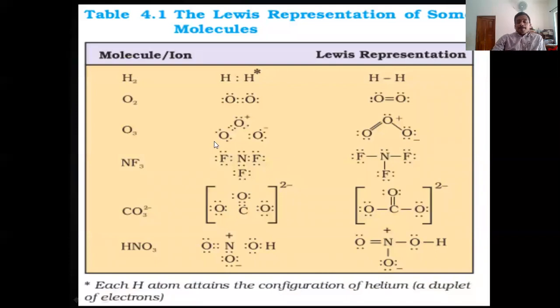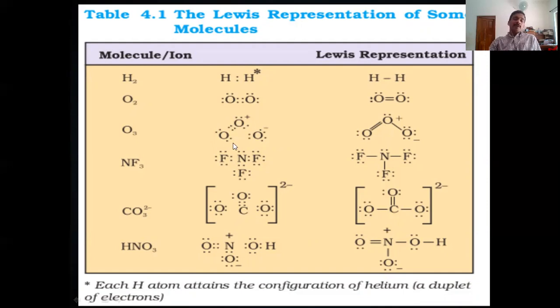Okay, look here. We can take this ozone. Take this oxygen atom, oxygen number 1. Total number of valence electrons: how many valence electrons are present? It has 6 electrons. Then how many bond pairs? Here you can see a bond pair, here a bond pair, 2 plus 2, total 4 electrons.